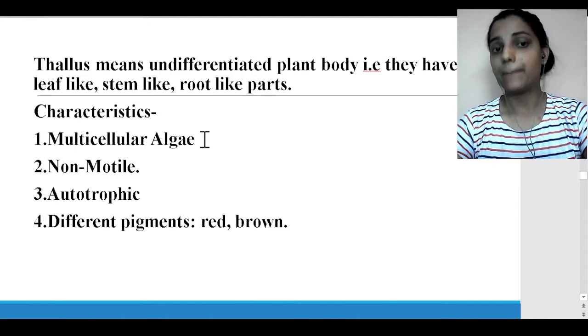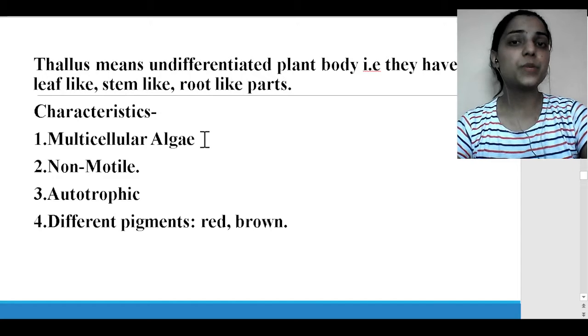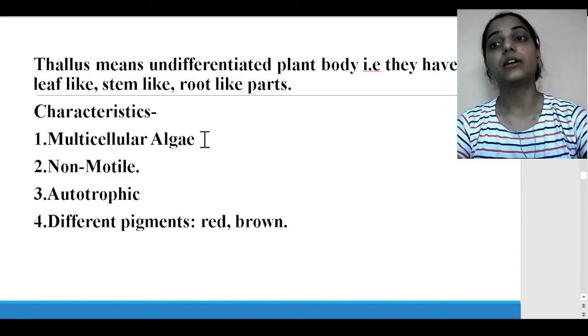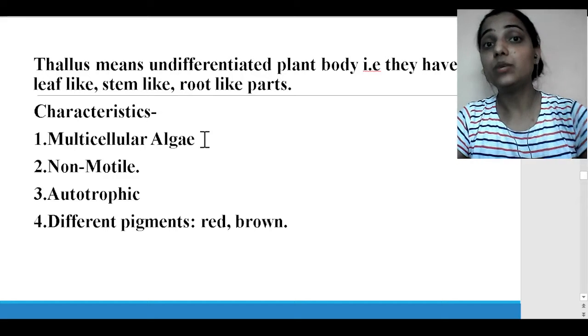Now the characteristic: multicellular algae. Now you must be thinking that I told you in Protista there is algae, isn't it? But that algae was unicellular.